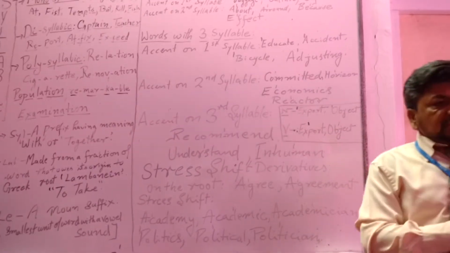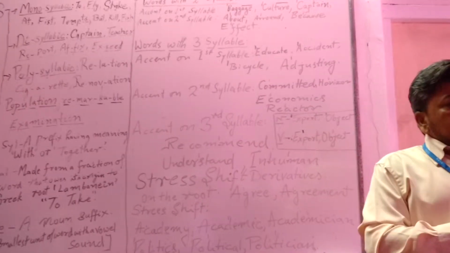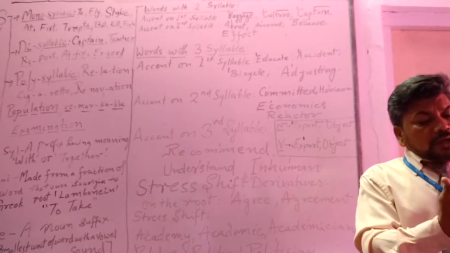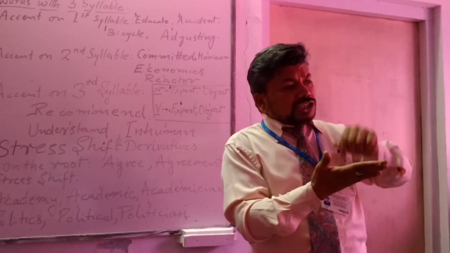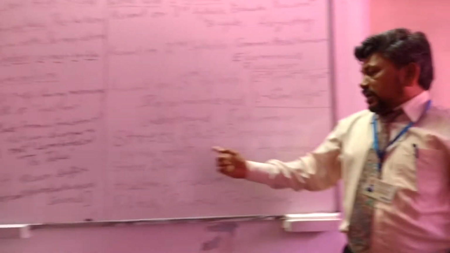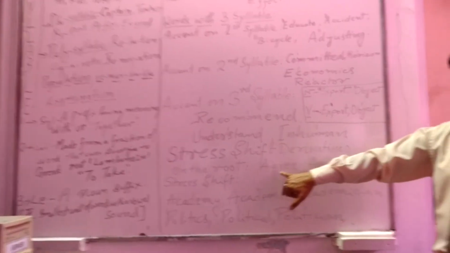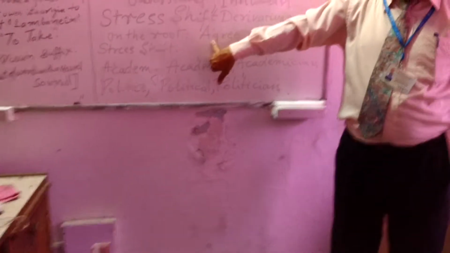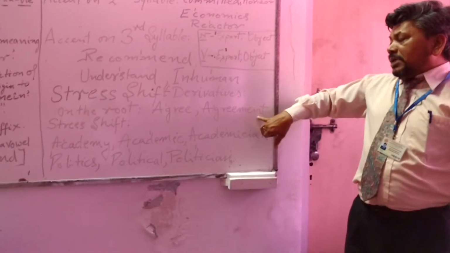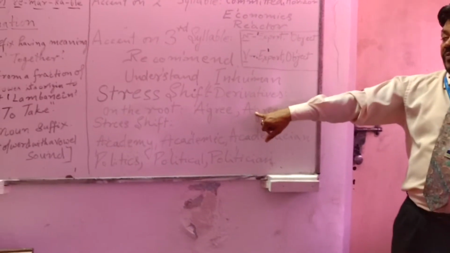And then stress shift. Before talking about stress shift, certain rules are there: some words are fixed with the root word stress only, like agree. Here the stress and accentuation is on agree, and the root word will be stressed even if it is changed: agreement, only the stress will be fixed there.